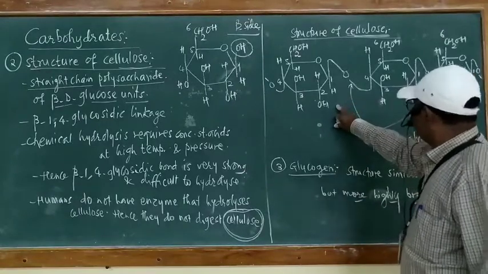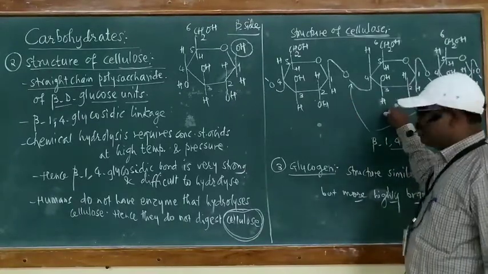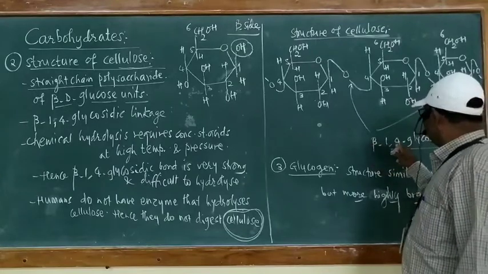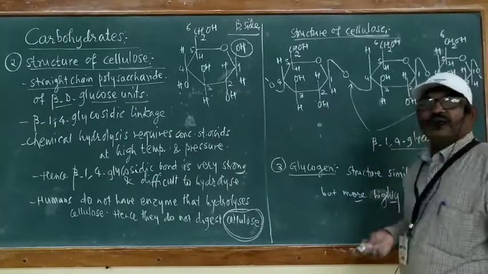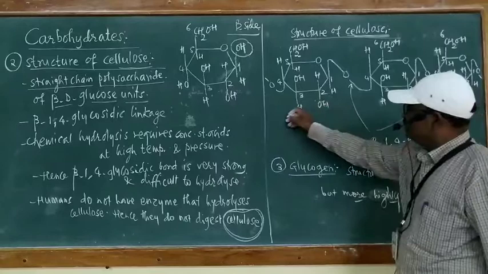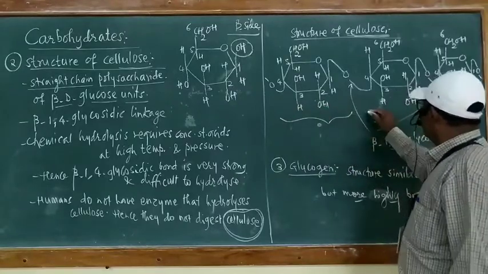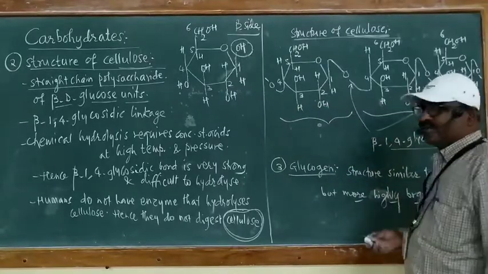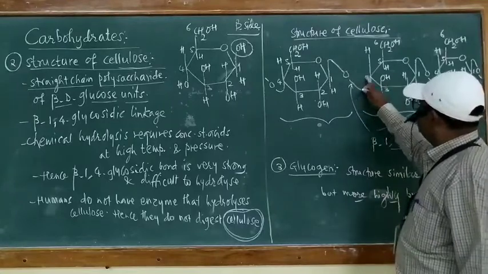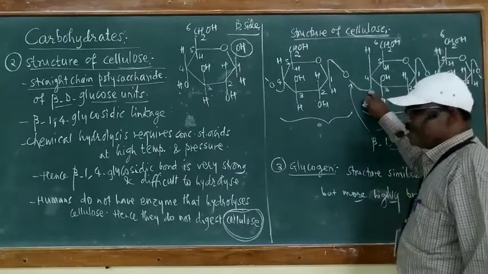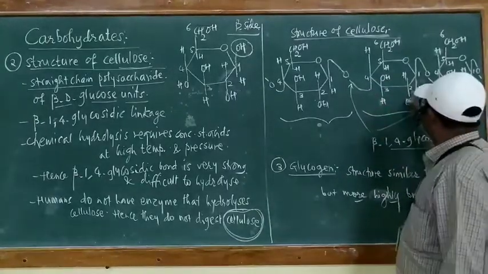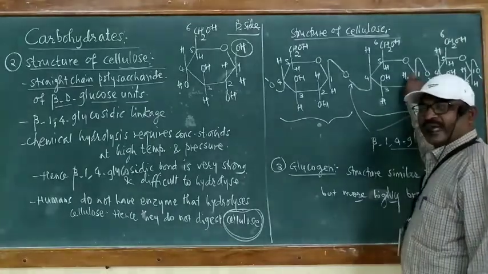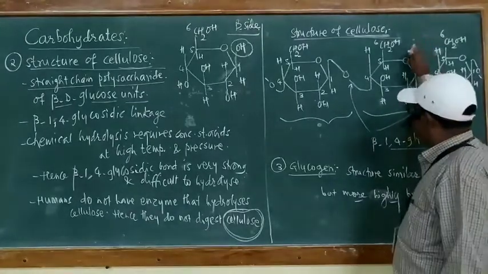Here, this first ring is joined to the second ring by a beta 1,4 glycosidic link. Hence, in front of this ring number 1, I have written the second ring, where carbon number 4 has OH on the alpha side. Carbon number 1 has OH on the beta side.